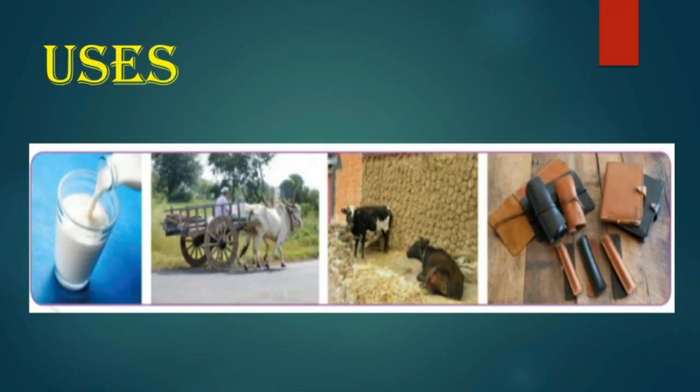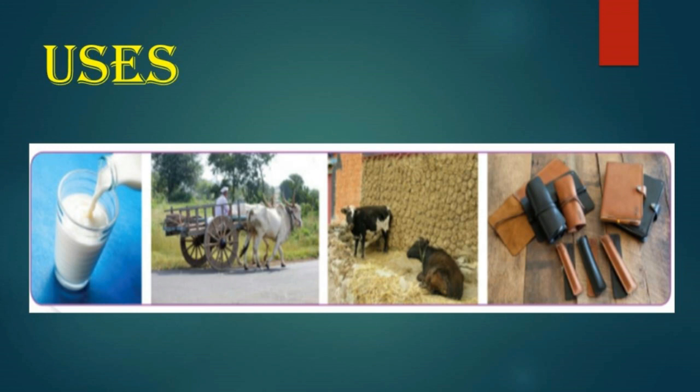Uses. Cattle are useful to us in a number of ways. Some of them are listed below. We get milk from cows. Cow's milk contains essential minerals needed for us. Bullocks are used to plow land, harvest, and thrash crops. Cattle are employed in transportation.